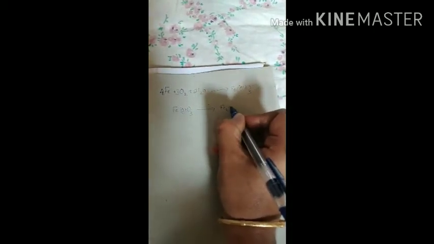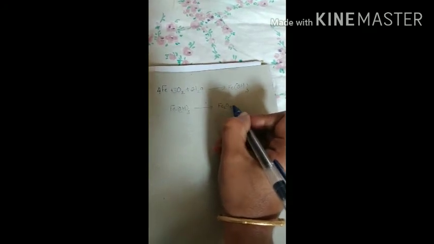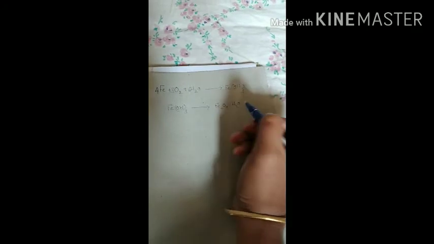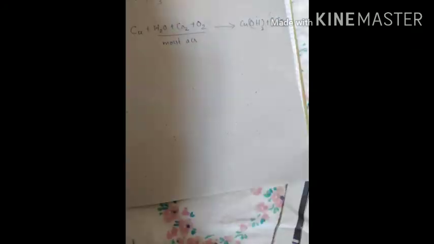Similarly, in the case of rusting of copper, what is happening? What is the chemical reaction? Cu plus H2O plus CO2 plus O2. Cu is the metal, and H2O, CO2 and O2 are the contents in the moist air, and the product is Cu(OH)2 plus CuCO3.